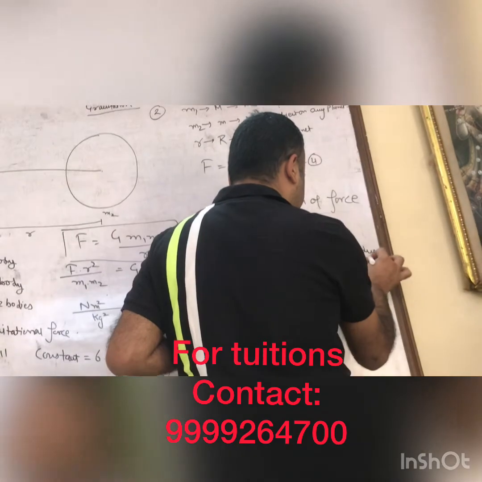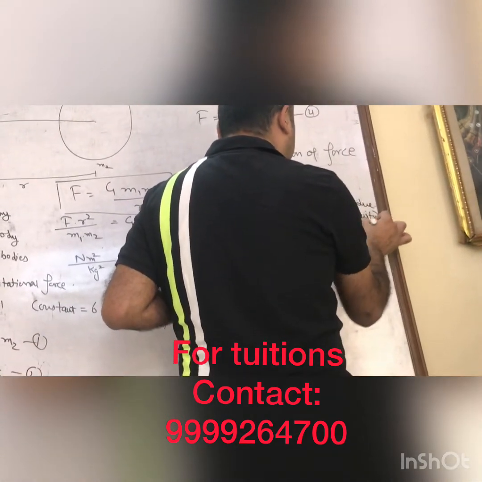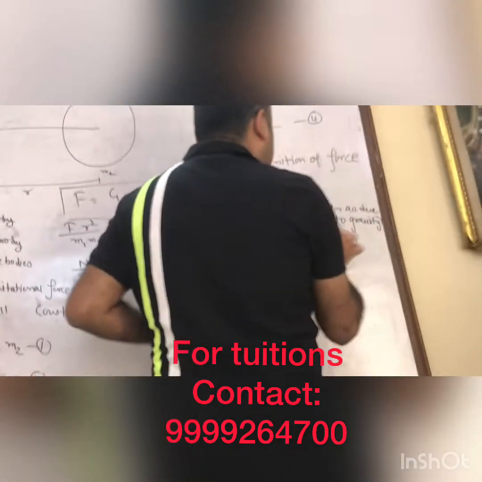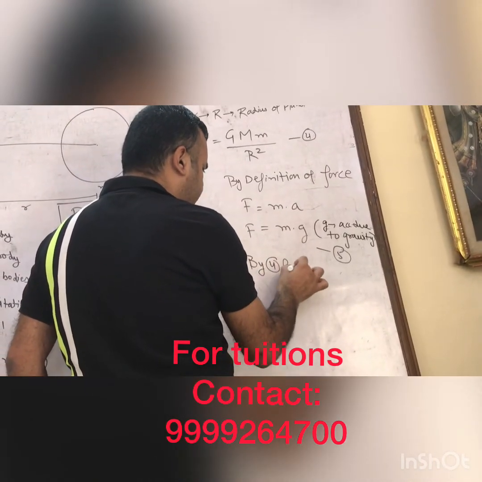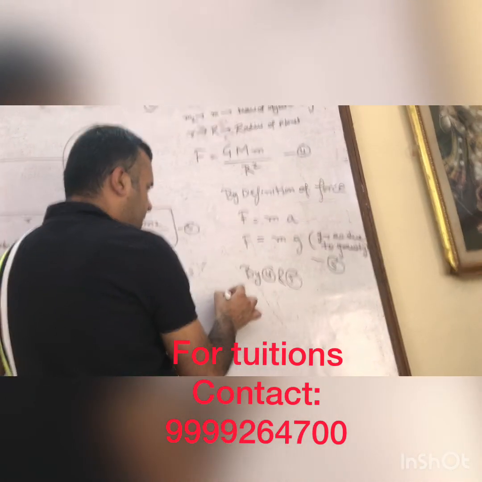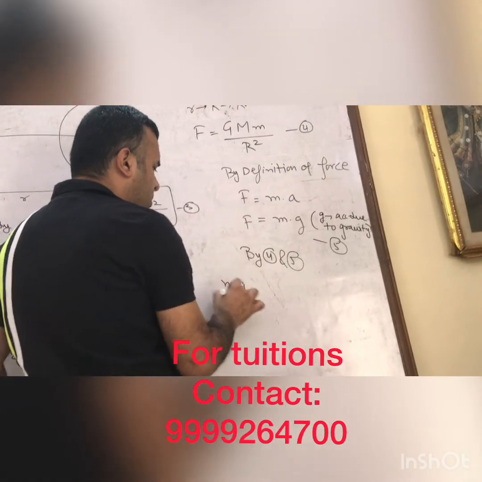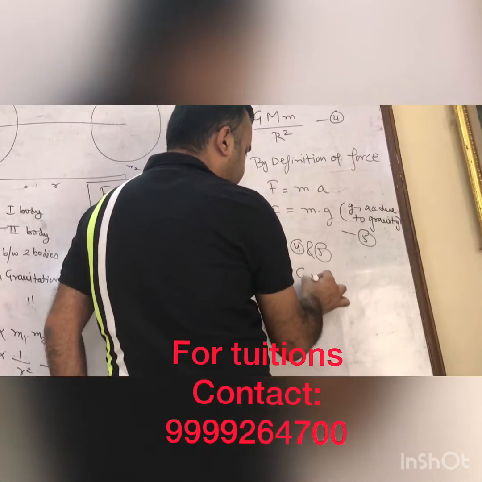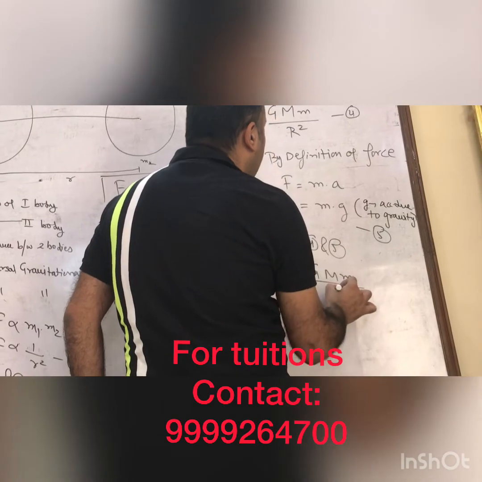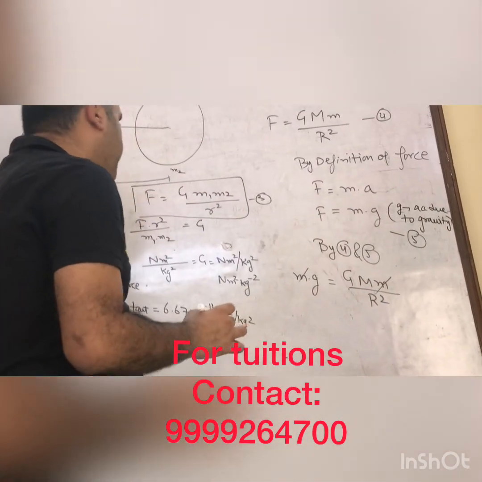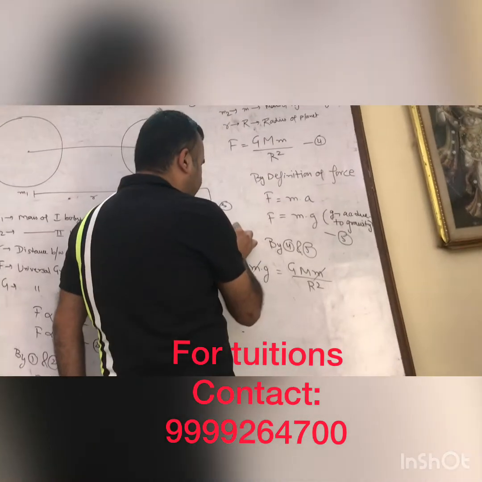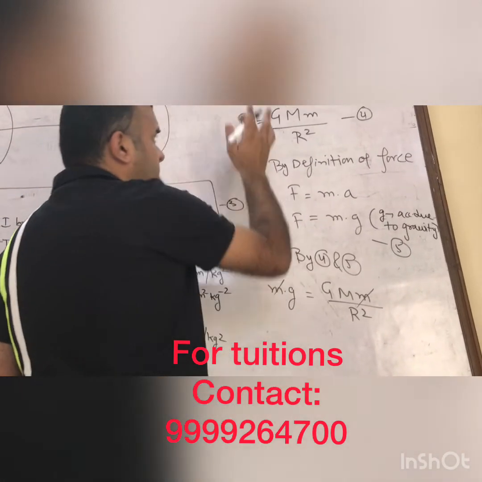Now, if you compare equation number 4 and 5, in place of F you can write small m into small g. Cut small m. Small m is the mass of an object on any planet. It remains the same as I have already mentioned.